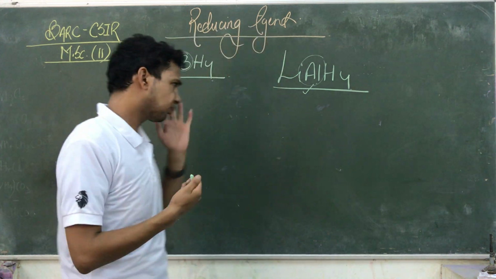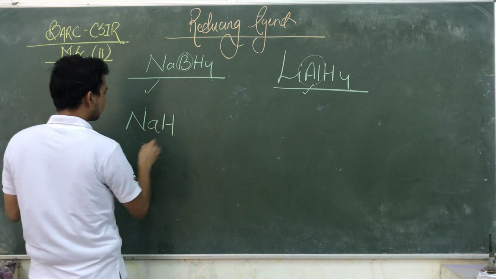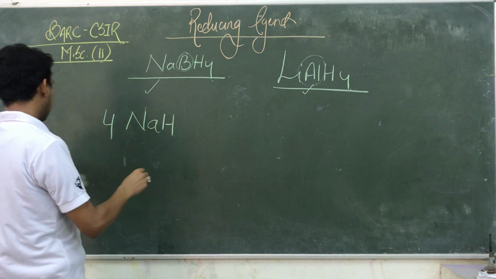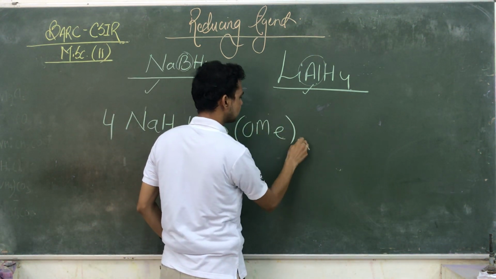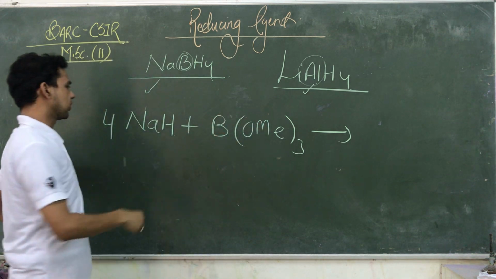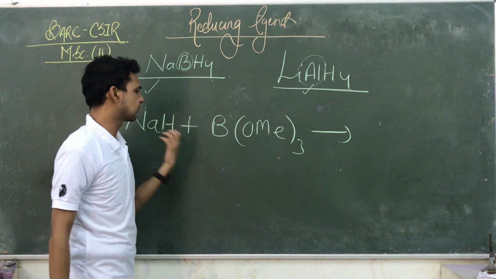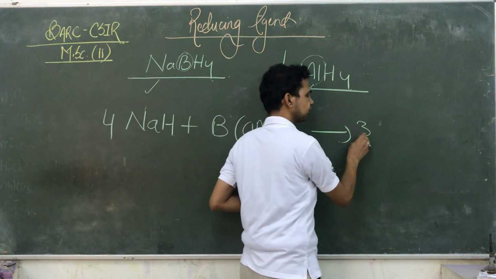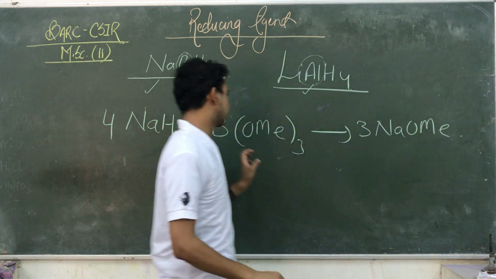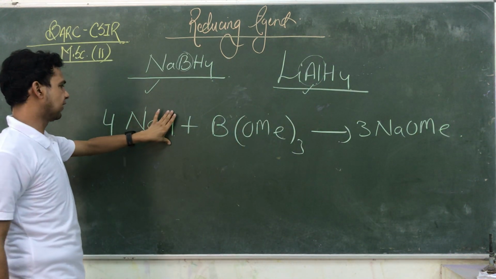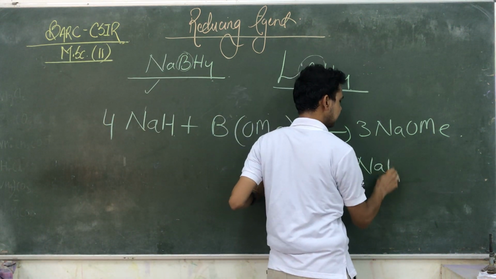How is it prepared? Sodium boron hydride is generally prepared by the reaction of metal hydride with trimethyl borate, B(OMe)3. The bonds are broken and replaced by hydrogens, so it gives you three molecules of sodium methoxide, NaOMe, and the hydrogens attached with the boron give you NaBH4.